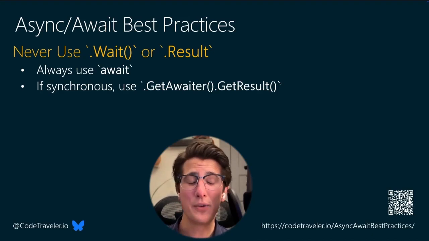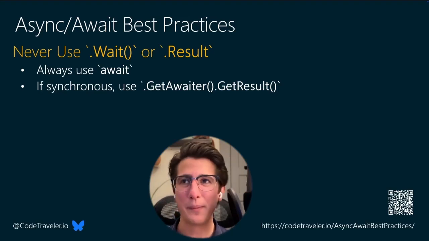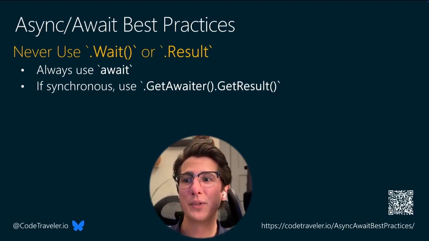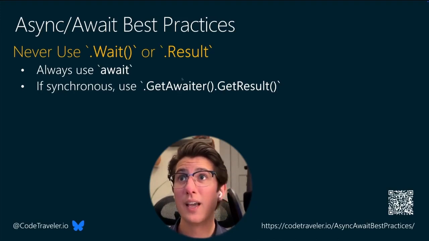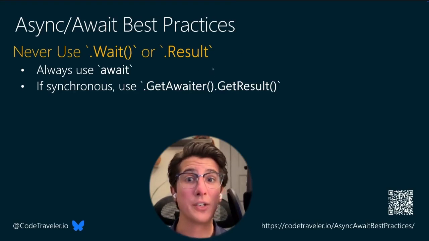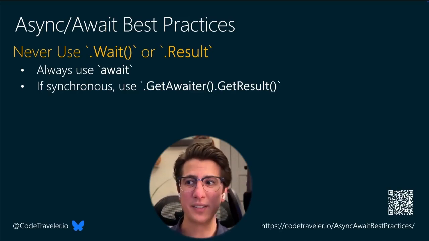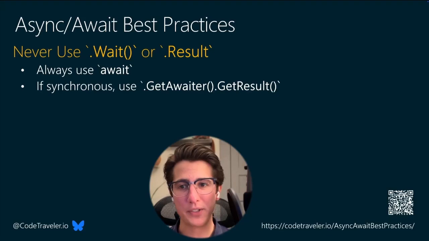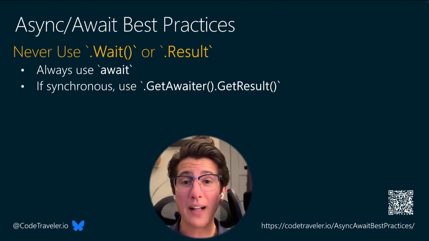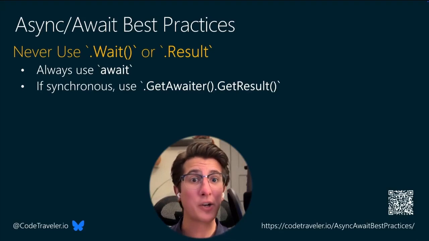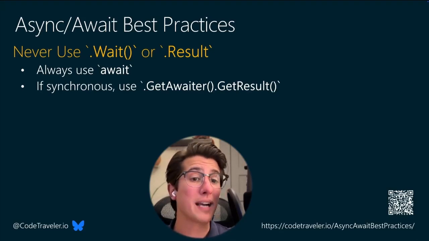But if you find yourself in one of those rare situations where you can't use async await because, say, you're implementing an interface that doesn't allow you to return a task, then GetAwaiter().GetResult() is better, because if you've ever used .wait or .result and an exception happens in your task, the task throws what's called a System.AggregateException. An aggregate exception is essentially an exception that holds multiple exceptions. And an aggregate exception is totally valid because multiple exceptions might occur inside of a task and it wants to feed all of them back to you.